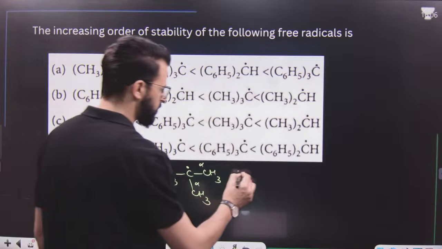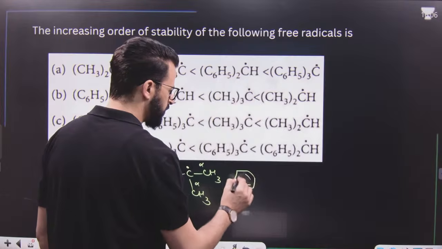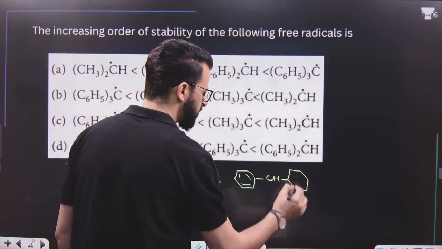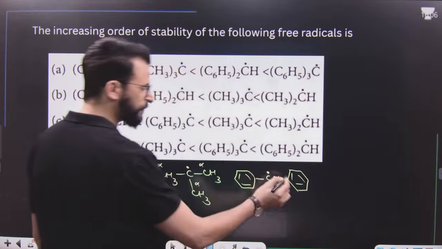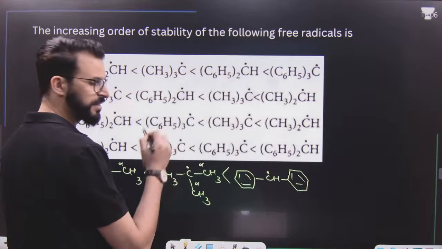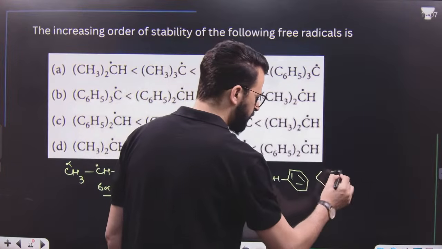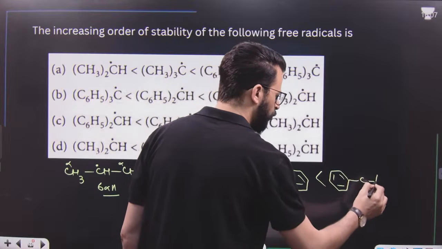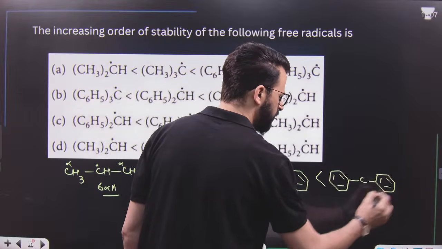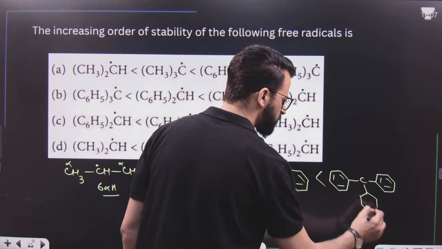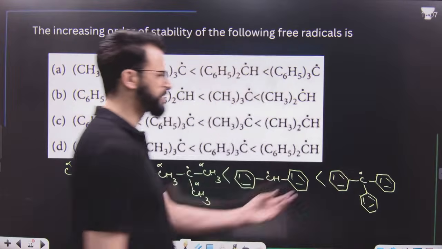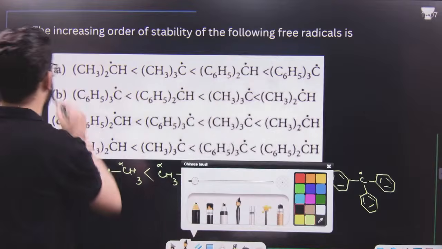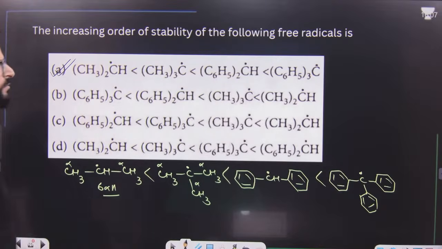After that, it is the diphenyl methyl radical. Diphenyl methyl radicals are stabilized because of resonance. Hence, this is more stable than this. Then it is the triphenyl methyl radical, which is the most stable among them because of more resonance. So this will be the order of stability. That means option A is the right answer. Option A is the right answer.